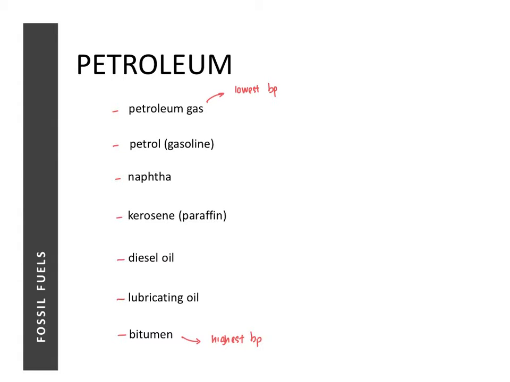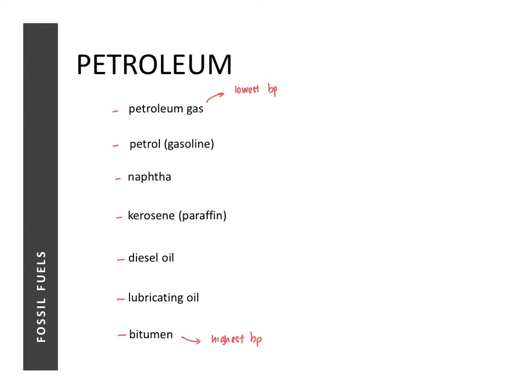It comes out as maybe a black solid and is collected at the very bottom. So it's important for you to remember the sequence of the fractions obtained, from top to bottom.